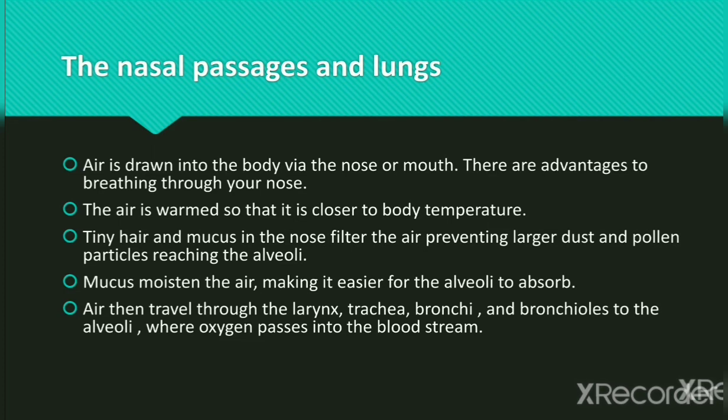Tiny hairs and mucus in the nose filter the air, preventing larger dust and pollen particles from reaching the alveoli. Mucus moistens the air, making it easier for the alveoli to absorb. Air then travels through the larynx, trachea, bronchi and bronchus to the alveoli, where oxygen passes into the bloodstream.